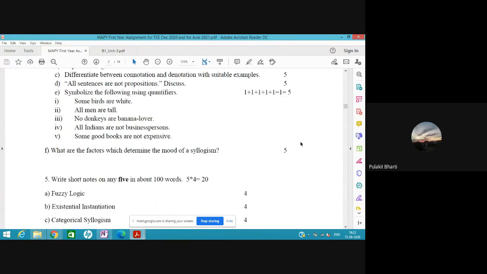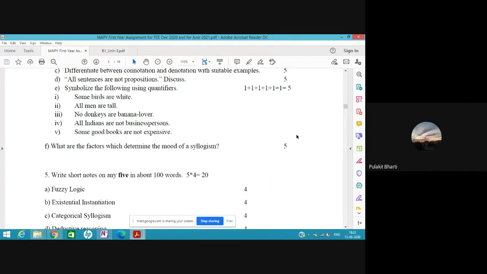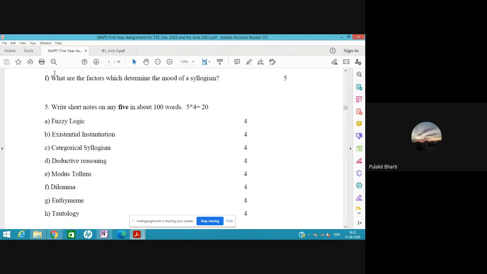Now today I have prepared a few questions. One is this: factors which will determine the mood of syllogism. This I will cover. Then last time I covered categorical syllogism and deductive reasoning. Today I will cover all these: modus tollens, dilemma, enthymeme, and tautology. Let's start with mood of the syllogism.